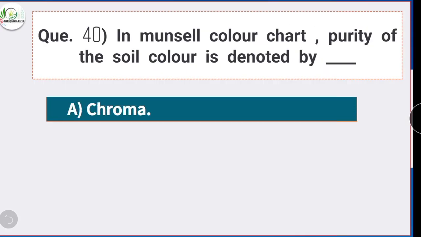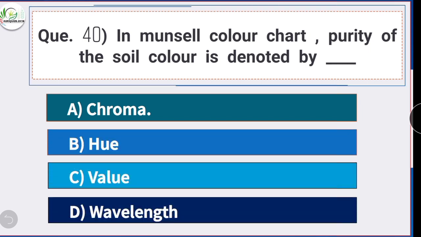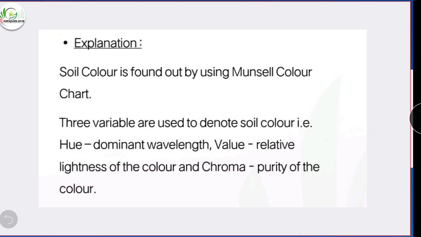Next is question number 40. In Munsell color chart, purity of the soil color is denoted by, option A is the correct answer, chroma. Here is the explanation. Soil color is found out by using Munsell color chart. Three variables are used to denote soil color, that is hue, that denote dominant wavelength, value, that denote relative lightness of the color, and chroma, that denote purity of the color.